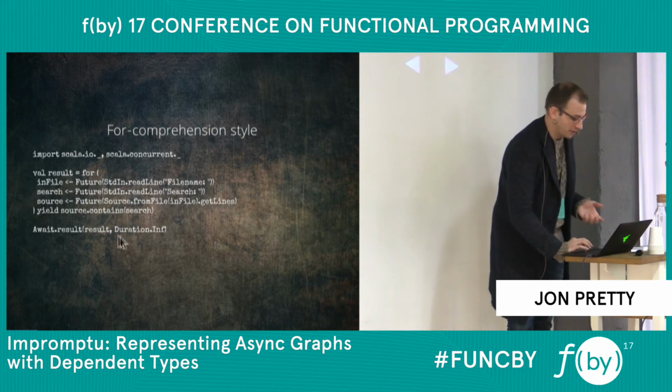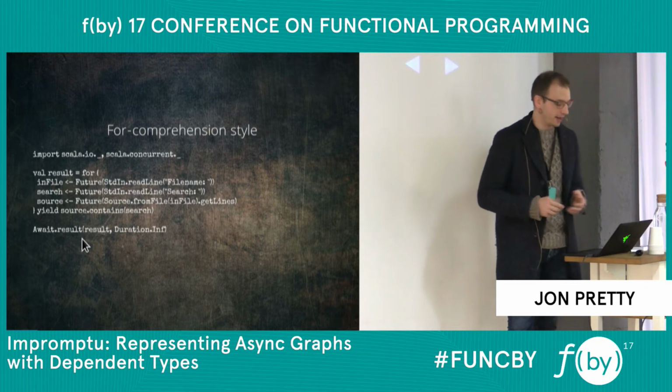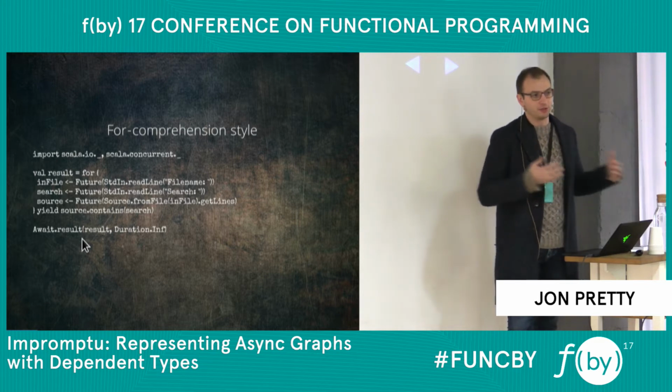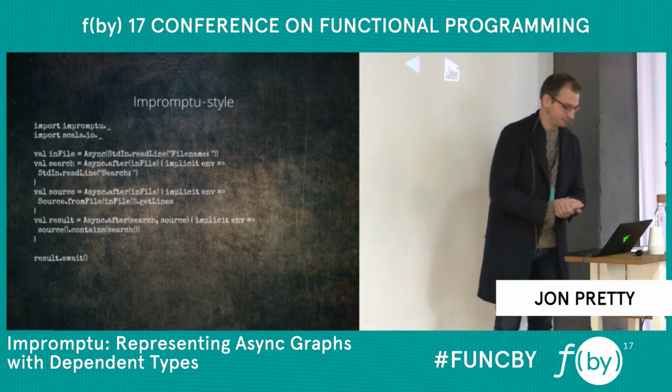And by the way, at the end of each of these, I'm using Await.result, which is the future library's way of blocking until the futures have completed. So it blocks once at the end, and we're okay with that.